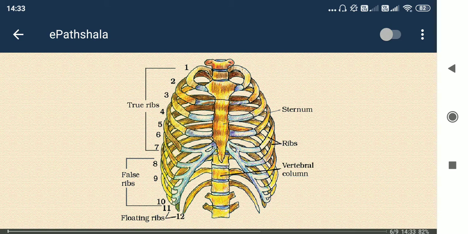But in physiology, we see the biochemical changes, the processes. What happens when a muscle contracts, when we move from one place to another, how it is performed, what process is happening inside our body to perform that. Those are dealt with in physiology. But the orientation, shape, size, and location, these are anatomy.